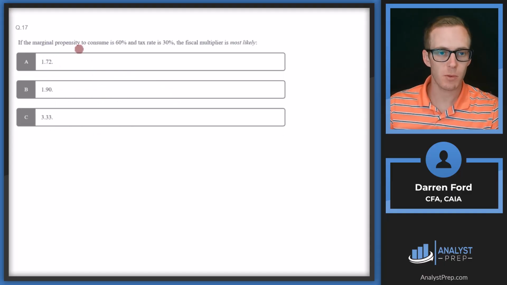Answer C. If the marginal propensity to consume is 60% and the tax rate is 70%, the fiscal multiplier is most likely.